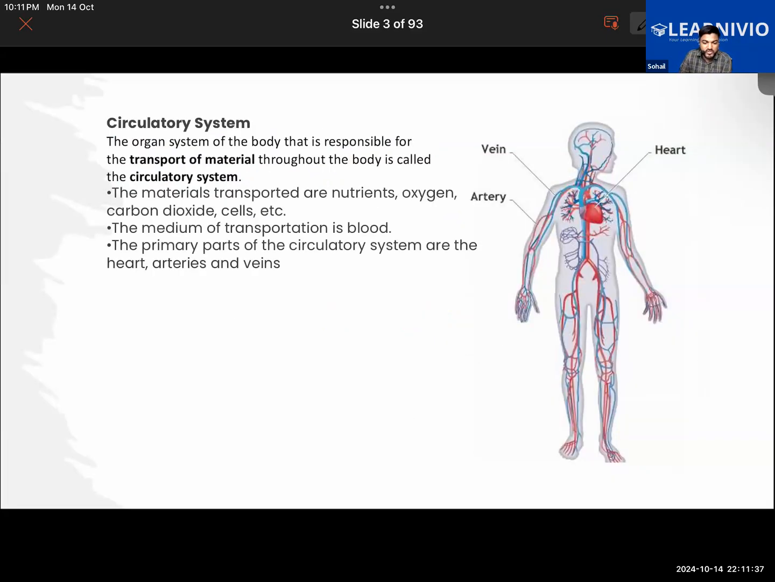So in the case of humans, particularly, our first discussion would be around the human circulatory system. The organ system of the body that is responsible for the transport of material through the body is called the circulatory system. This organ system constitutes a pumping organ called the heart, and the tube-like structures into which the blood flows, namely the vein and artery. As we proceed further, you'll learn about some other blood vessels also.